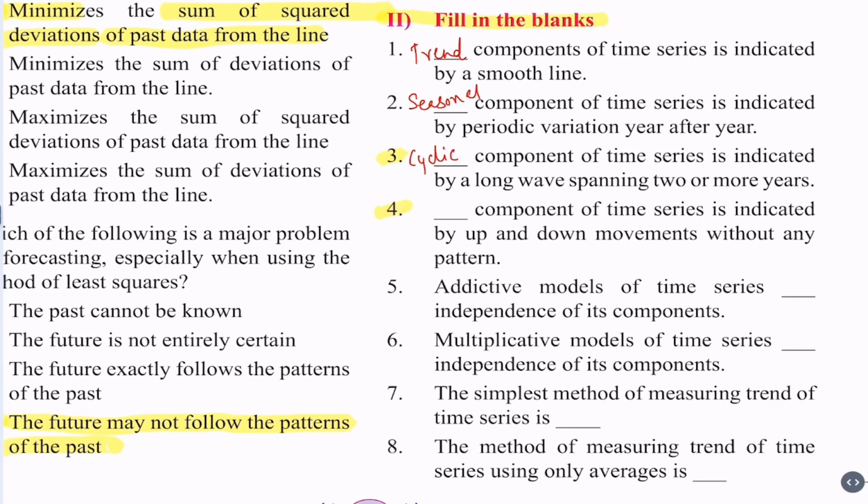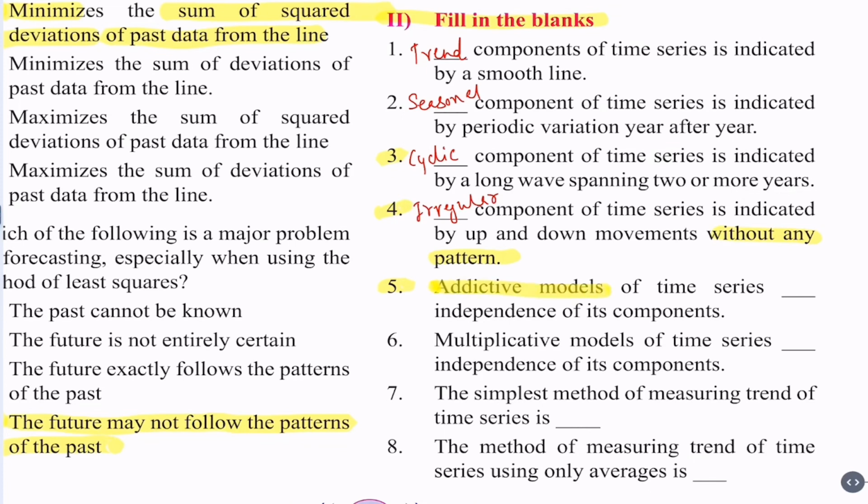Fourth question. Dash component of time series is indicated by up and down movements without any pattern. So without any pattern goes under irregular variation or irregular component of time series. Question 5.